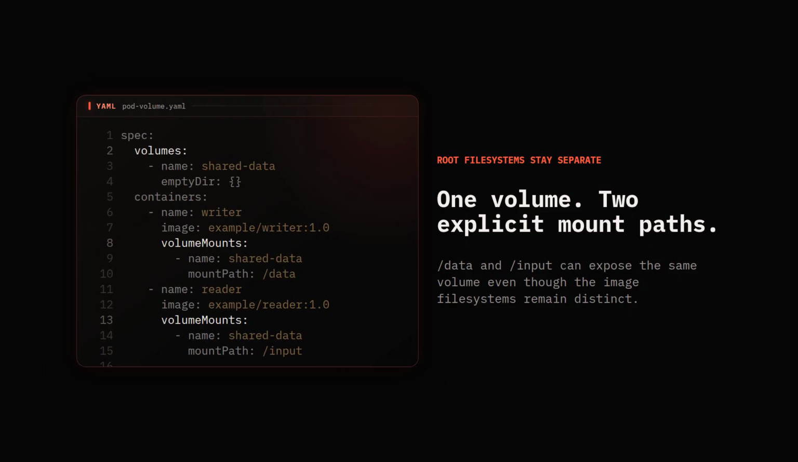Files work differently again. Each container starts from the root file system supplied by its own image. A Kubernetes volume is a separate directory that the pod declares, and each container independently chooses where to mount it. Shared files come from that explicit mount, not from merging container root file systems.